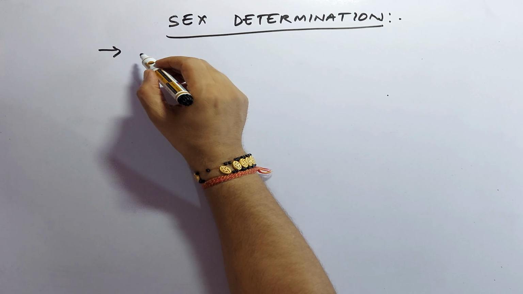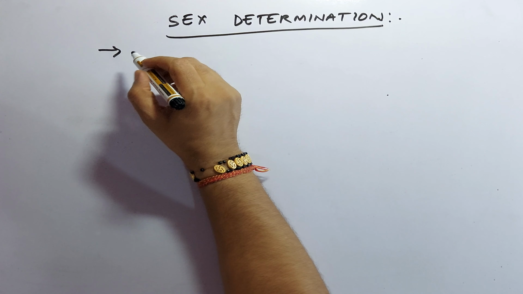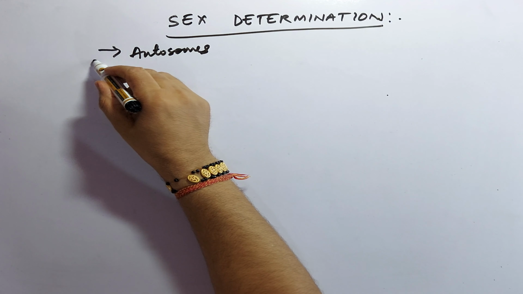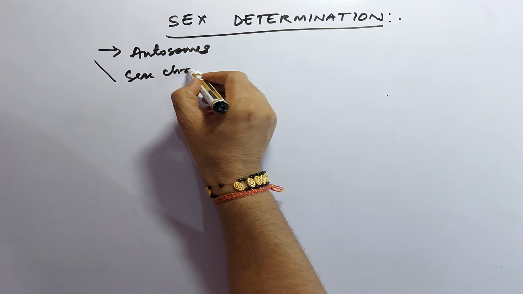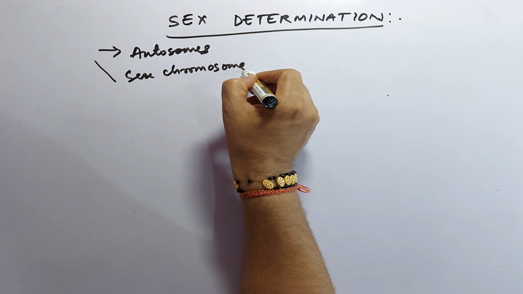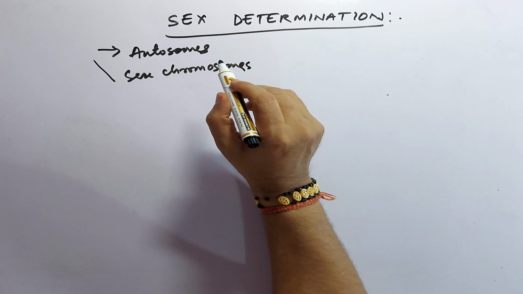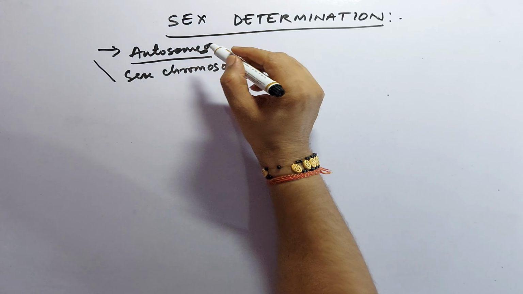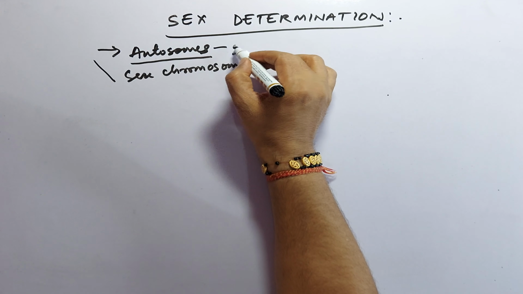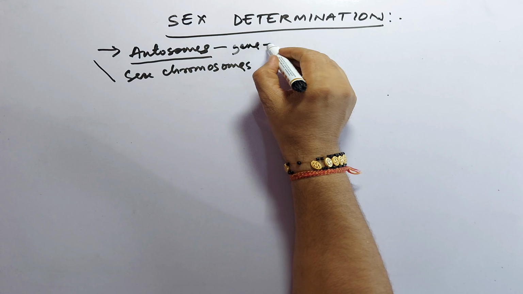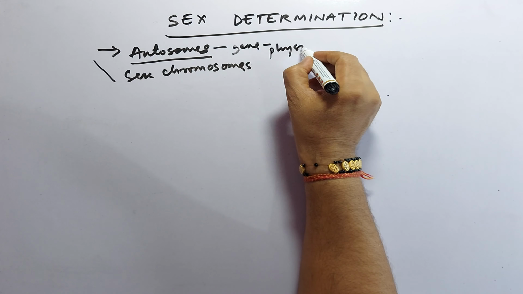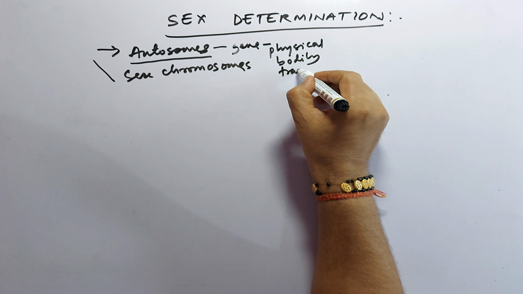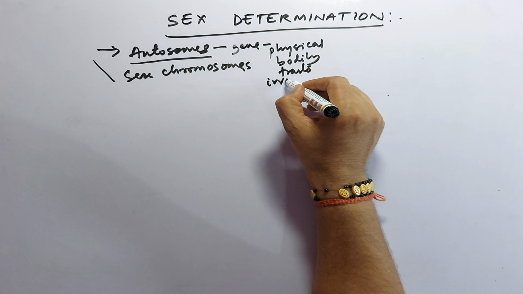So before that we must discuss that chromosomes are of two types: autosomes and sex chromosomes. Autosomes are those chromosomes which have genes responsible for physical and bodily traits irrespective of sex.